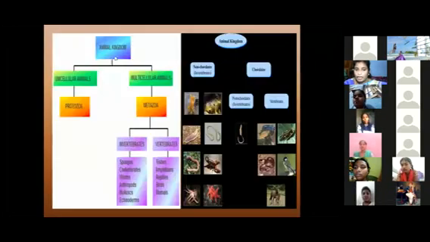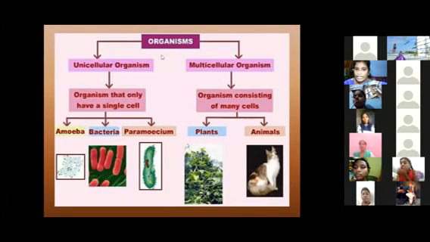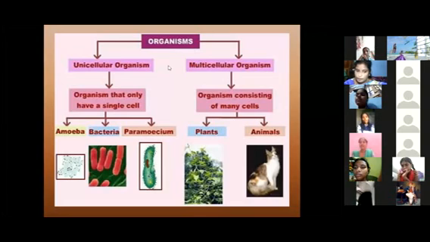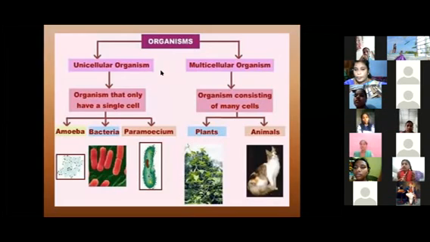Okay. How many categories of living organisms are there, ma? Two. What are they? Unicellular and multicellular. What is the definition of a unicellular organism? Having a single cell.